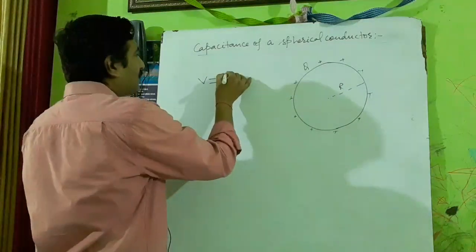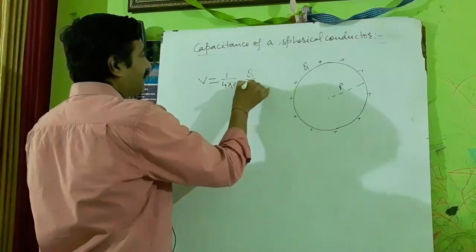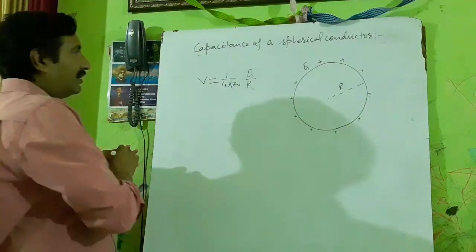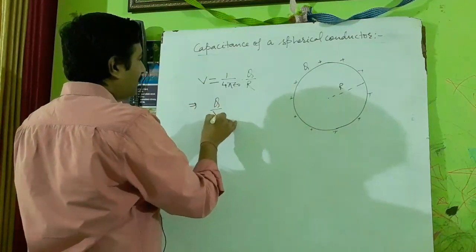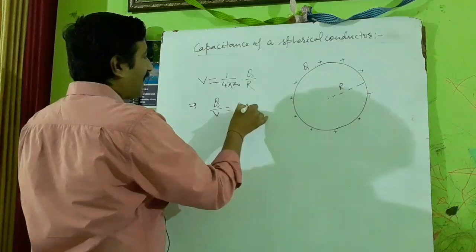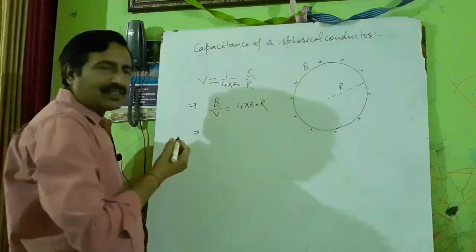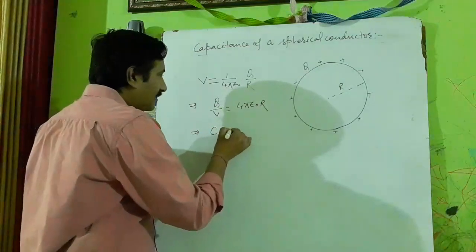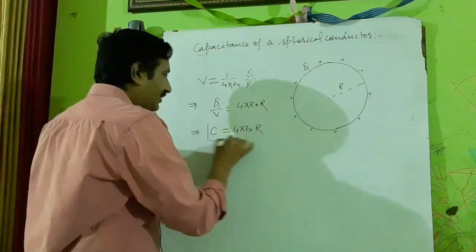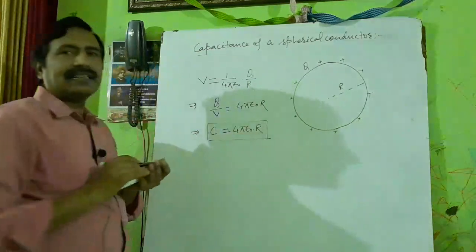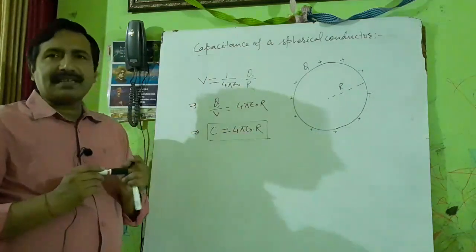You know V is equal to 1 by 4 pi epsilon naught Q by R. And from here Q by V is equal to 4 pi epsilon naught R. And you know Q by V is capacitance. So C is equal to 4 pi epsilon naught R. This is the expression for electrical capacity of a spherical conductor of radius R.